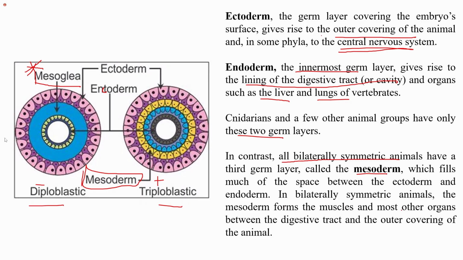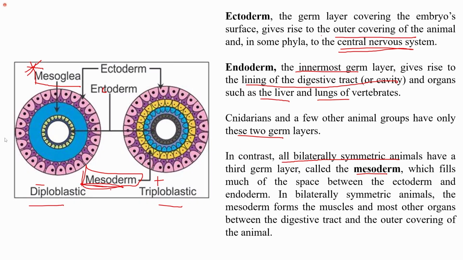In bilaterally symmetrical animals, the mesoderm forms most of the organs like muscles and other organs between the digestive tract and the outer covering of the animal. We know that the outer covering is formed by the ectoderm. Endoderm forms the lining of the digestive tract, and therefore all the organs present in between the outer covering and the digestive tract are formed by the mesoderm, which is the middle layer.